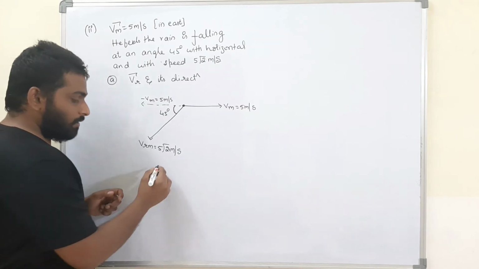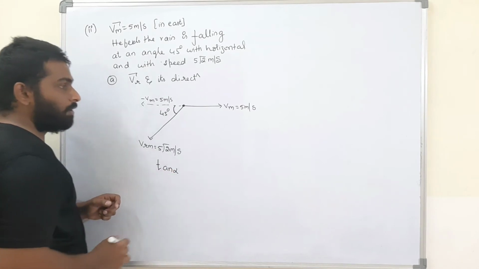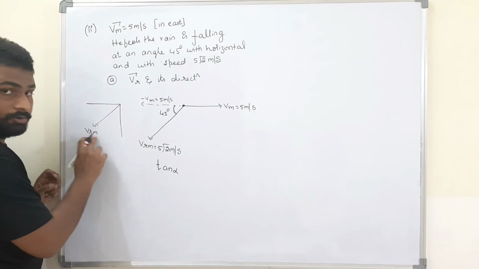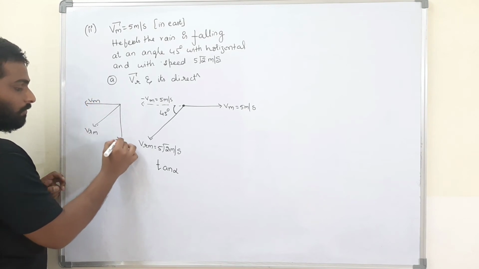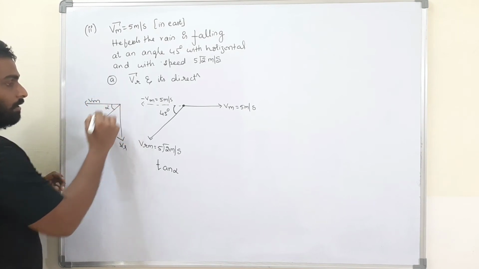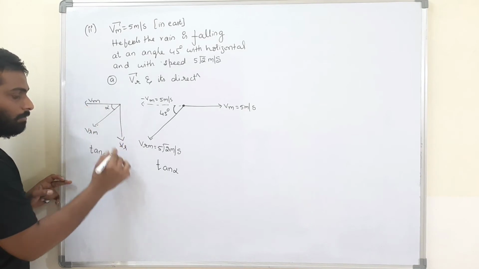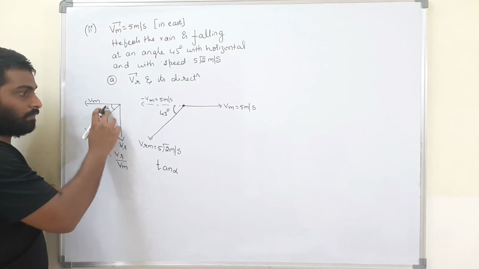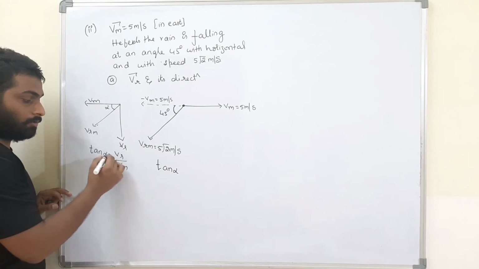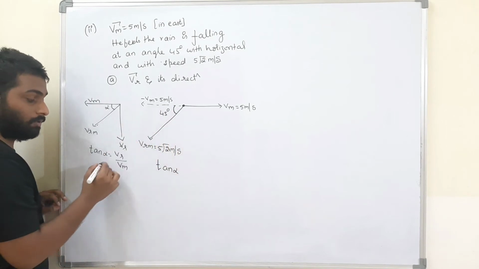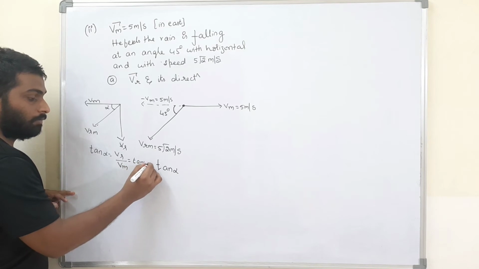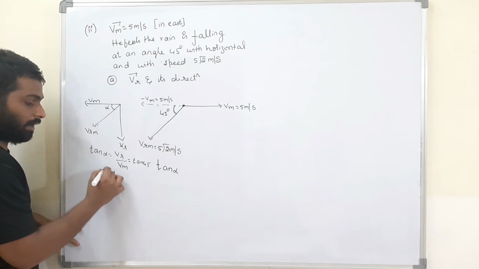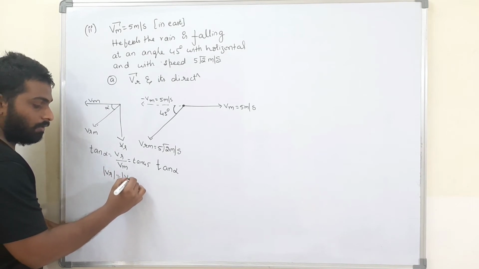What is tan alpha? We have already seen this. This is the velocity of rain with respect to man. This is Vm. Now if this is Vr, and this is alpha, what is tan alpha? Tan alpha is equal to Vr by Vm. Will you accept that? Now they told alpha is 45 degrees. Tan 45 is 1. Therefore, what is the meaning? The magnitude of rain is equal to the magnitude of man.